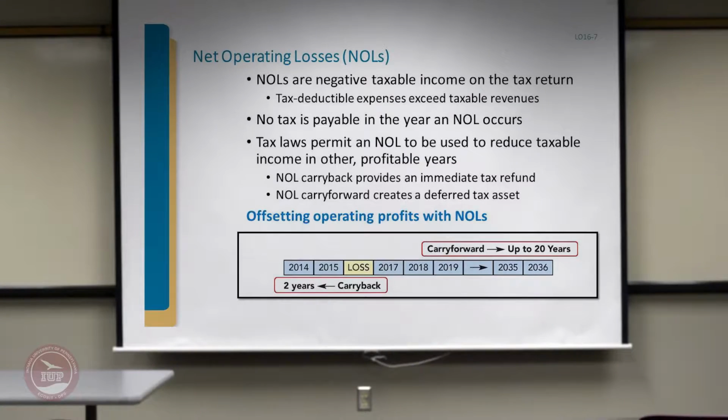That basically assumes that the deferred tax asset will be realized only if you have income in those future years. The option to carry back 2 years is given to you only during the year of loss, and if you decide not to carry back the losses, then you lose that opportunity. The only thing left then is to carry it forward 20 years.